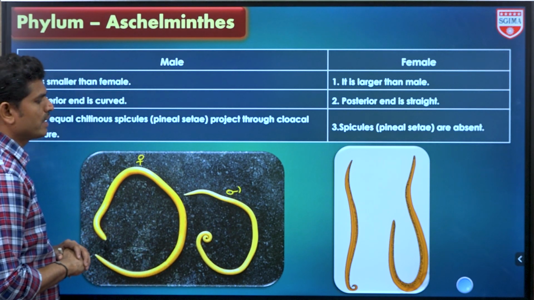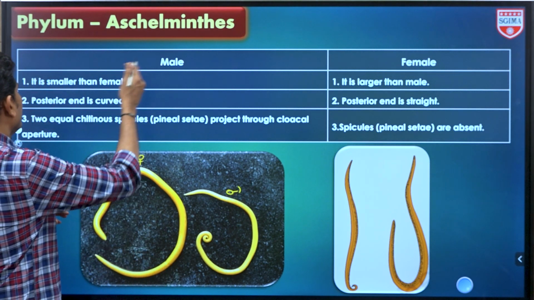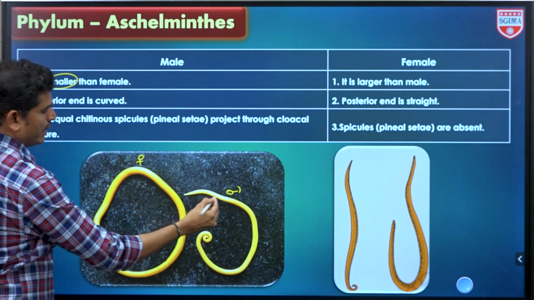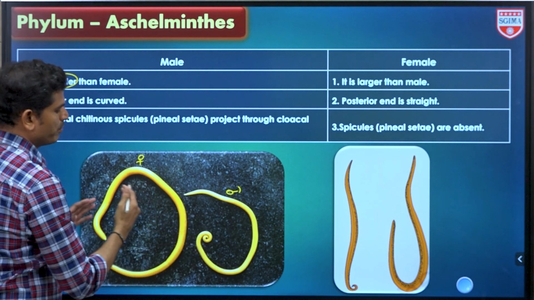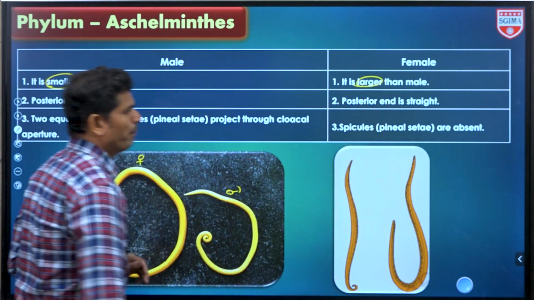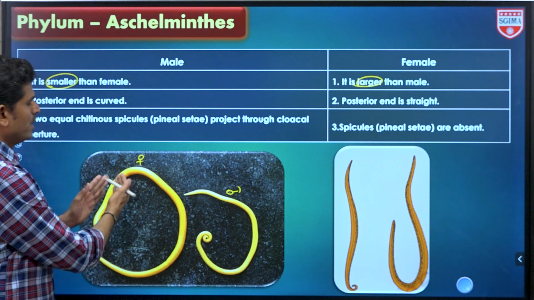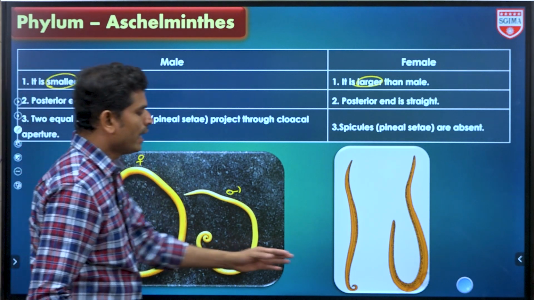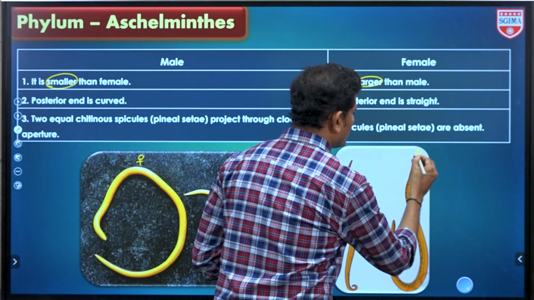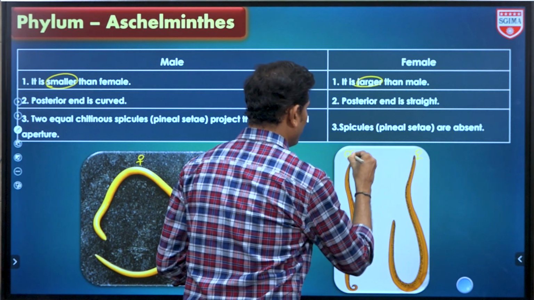How we can identify is that male female बोले तो males it is smaller than female. ये smaller है, ये male smaller than the female. Female is larger. It is larger than the male organism. So this is a female and this is a male.